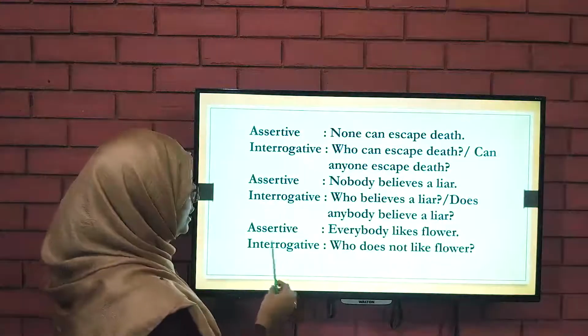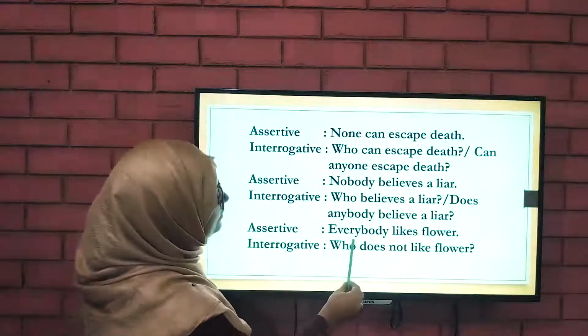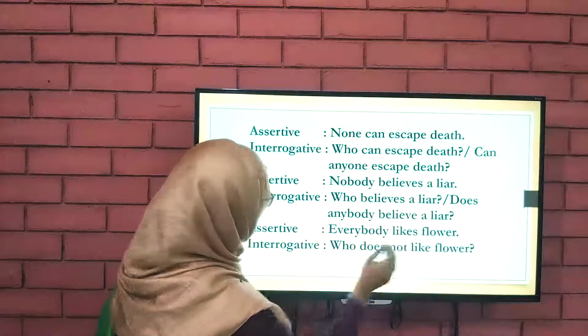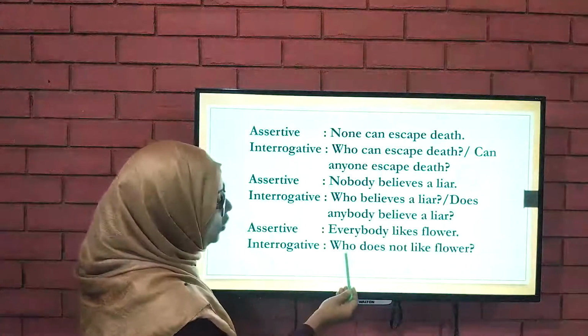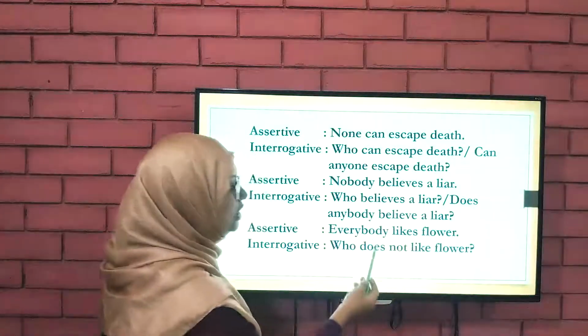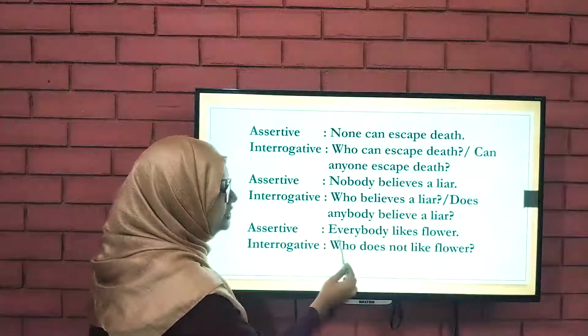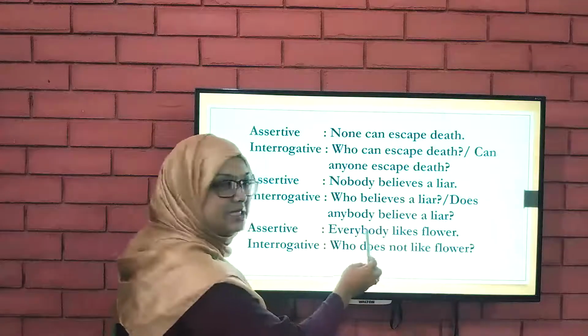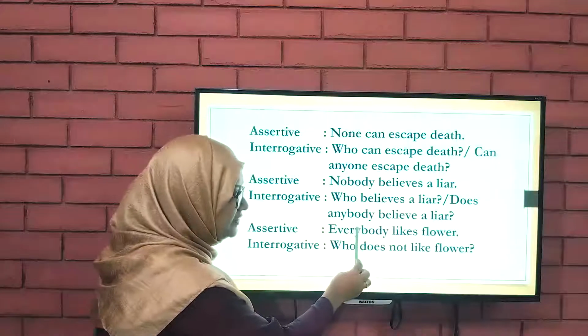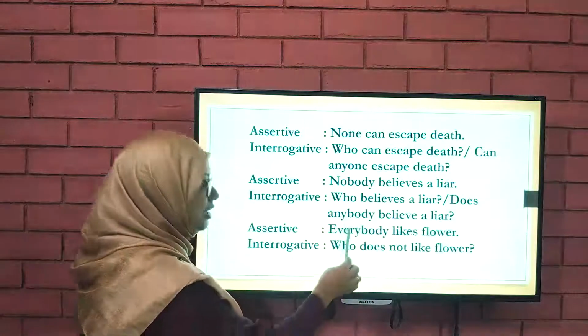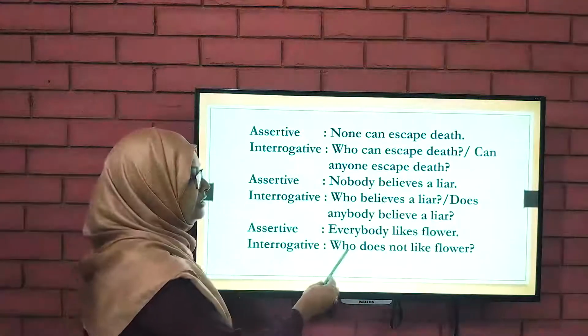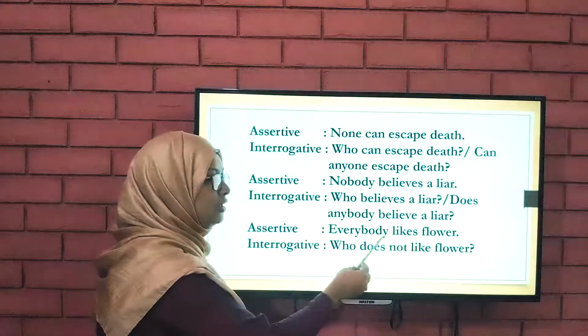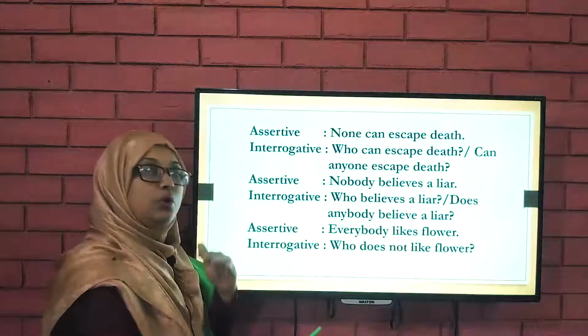Assertive: Everybody likes flowers. Interrogative: Who does not like flowers? Why is it "does not"? Because "Everybody likes flowers" is an affirmative sentence, and when we make it interrogative, we say "Who does not", as we convert it into a negative sentence.